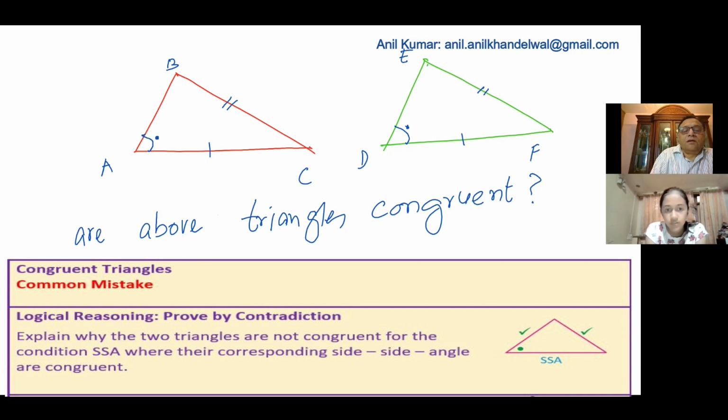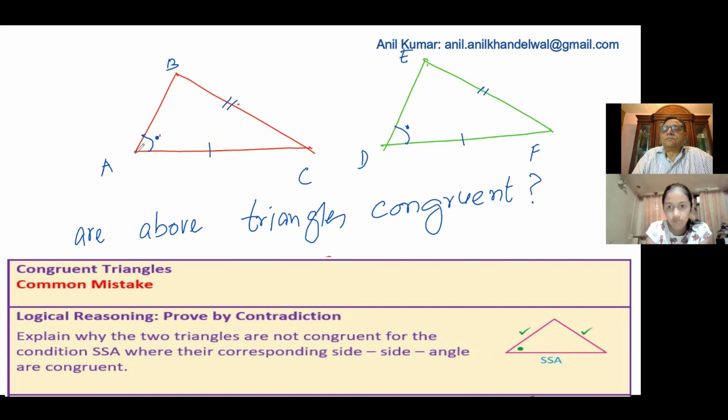No. Because here we are given one angle and two sides. Angle, side, side. So that is not a condition of congruency. You get the idea? If I give you one angle and two equal sides, then the triangles are not congruent.